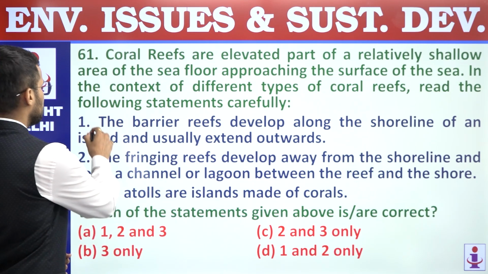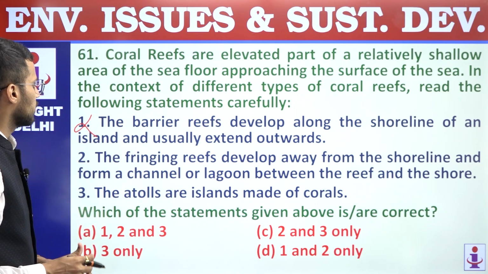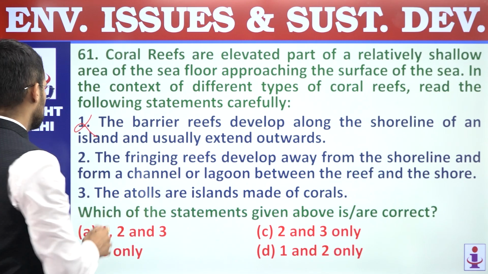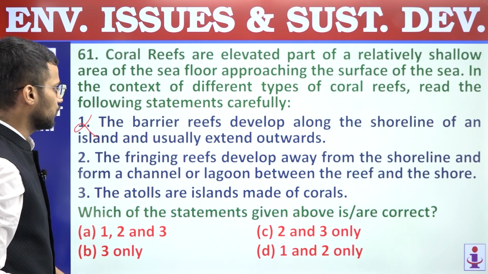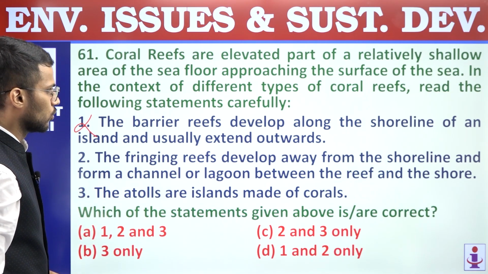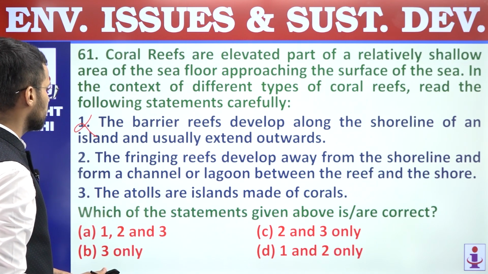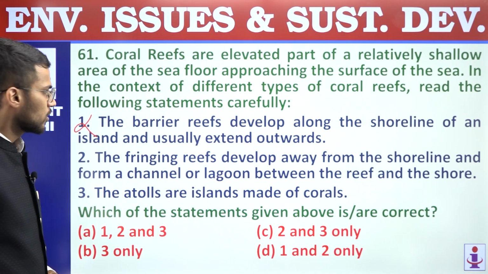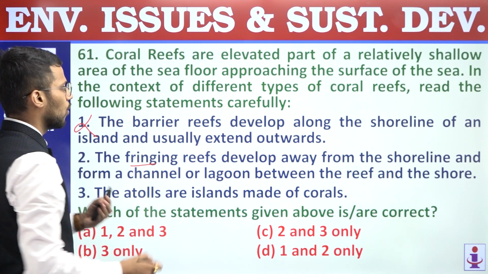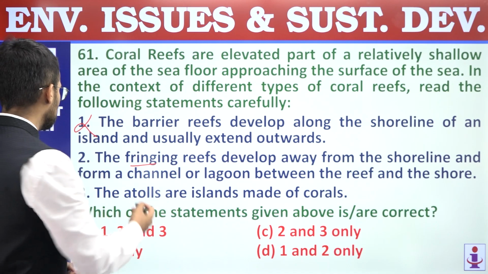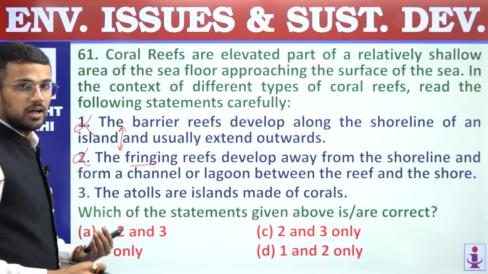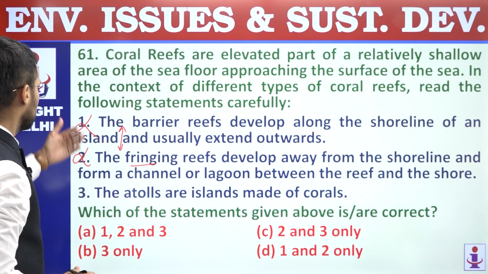Right, so this statement is incorrect, because barrier reef develops away from shoreline. Second statement, the fringing reefs develop away from the shoreline and form a channel or lagoon between the reef and the shore. So again, fringing reefs are formed along the shoreline. So these two statements are interchanged, and that's why they are incorrect.